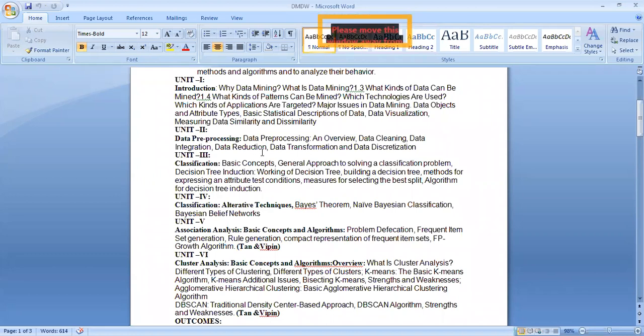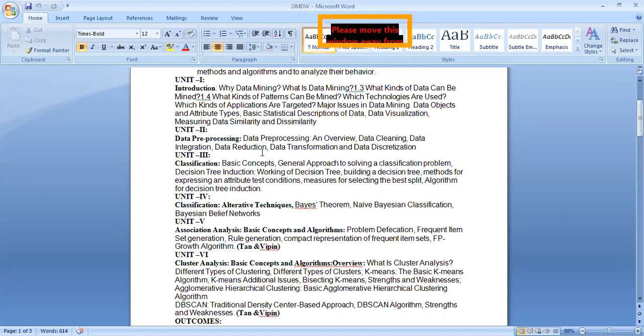The last concept we discuss is cluster analysis. In cluster analysis, you have a number of data points, and you arrange those points into one group. That is simply called a cluster. What are the types of clustering techniques, the different types of clusters, and which algorithms you use for clustering: K-means algorithm, bisecting K-means algorithm, their strengths and weaknesses, and the types of clustering. We discuss agglomerative and hierarchical clustering.